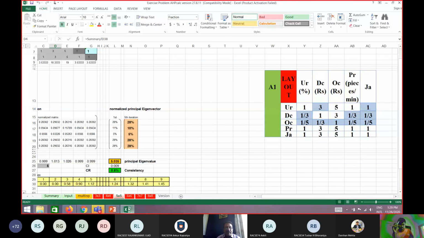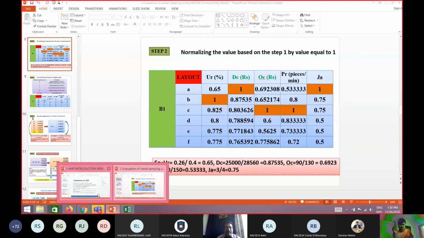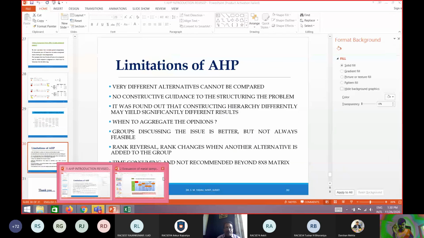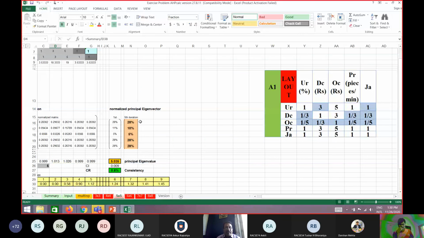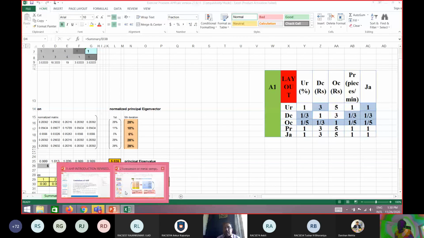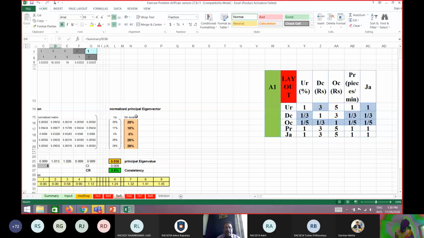Those who are having that matrix, which matrix? I think the A2 matrix in which the weights were given. Let's just check it. Yes, this is the A2 matrix: 28, 10, 5, 28, 28. Just see here in the software: 28, 10, 5, 28, 28. I think I have taken the second parameter so that I got 28, 10, or is it the same? 28, 10, 5, 28, 28. So in the software also, you got the same weights.